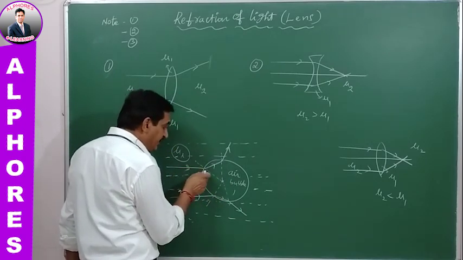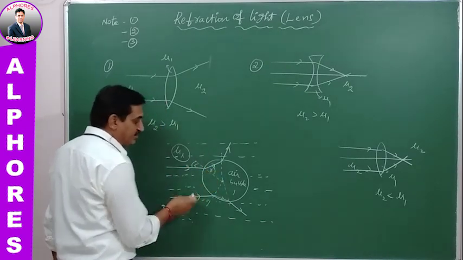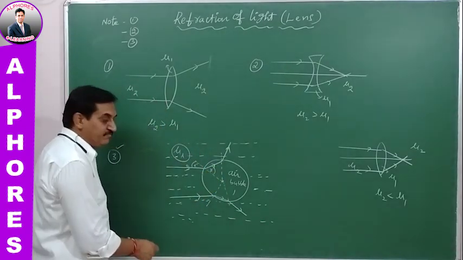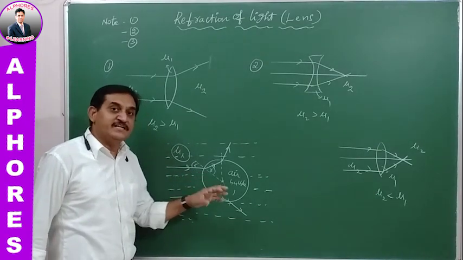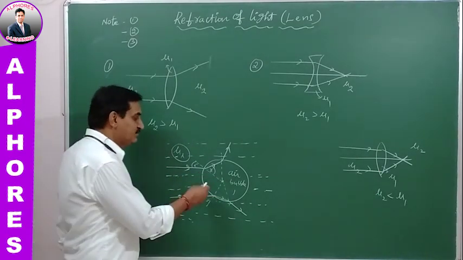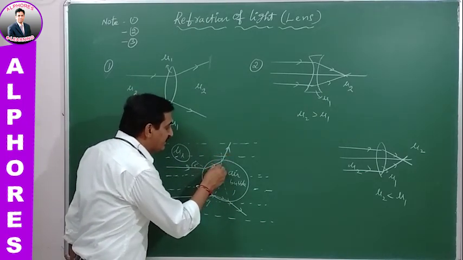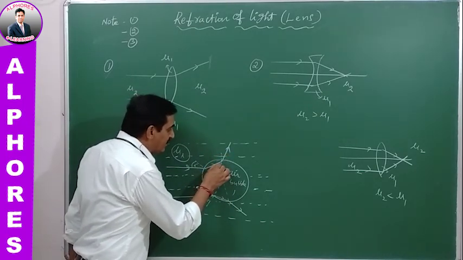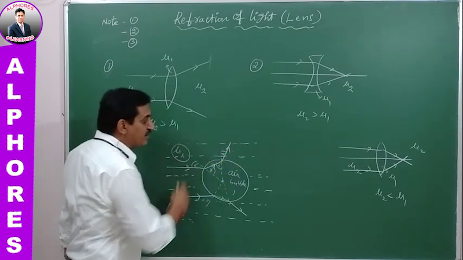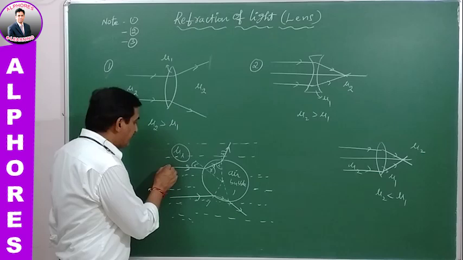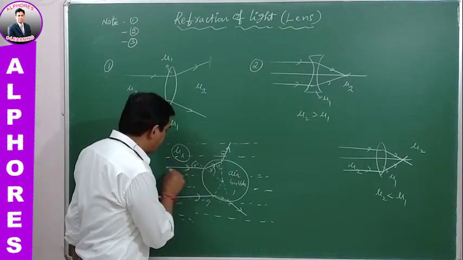Denser into rarer, this is the angle of incidence here, this is the angle of refraction. It is bending away. Whenever the ray is traveling from denser into rarer medium, it is bending away from the normal. So that we know. Therefore, from rarer into denser, here it is angle of incidence, angle of refraction. It is bending towards the normal. Therefore, the light ray finally is parallel to the principal axis or horizontal.